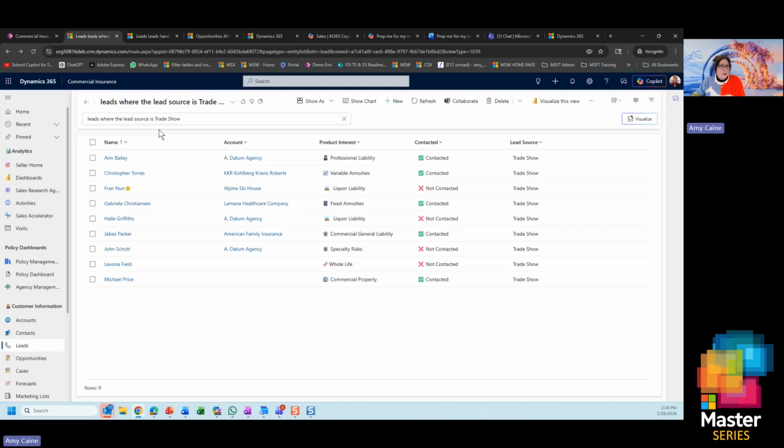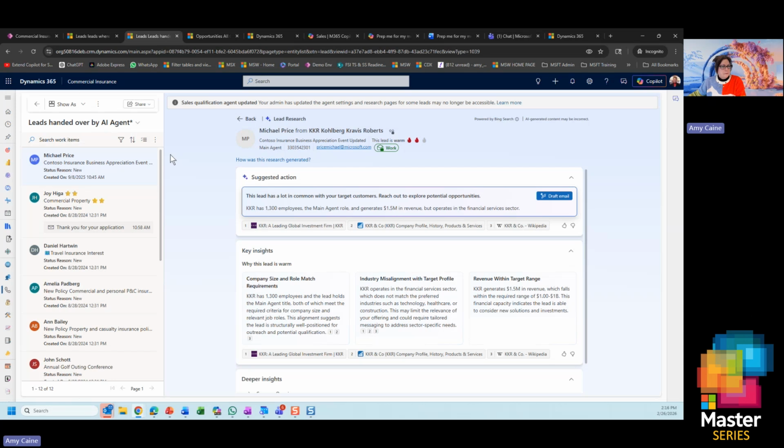Okay, now we're really going to get into the AI. So I have a list of leads, and I can go through and disposition those. And we all know what a lead rating engine is, where you can plug in some things and you get a score and you say if it's a hot lead, but we're way more advanced at that now. Now we have, for both leads and opportunities, agents that are going to do research for you. While you're doing other work, while you're sleeping, it's almost like having an agent that's an intern for you. It's going to do some deep research for you.